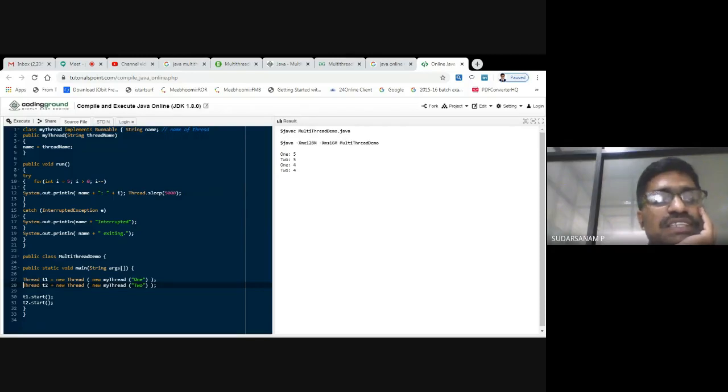That is what a thread program is: once you run T1 dot start, automatically it will execute this function called public void run. You have created two objects, or you can create more than one. Just T1 dot start, T2 dot start, based on the sleep: once you have given sleep, the first one will be sleeping, then it will go for the second one. The second one will be executing, then the first one will be executing. Like this, parallelly, it will execute all the threads. If you give more time, it will take more time.